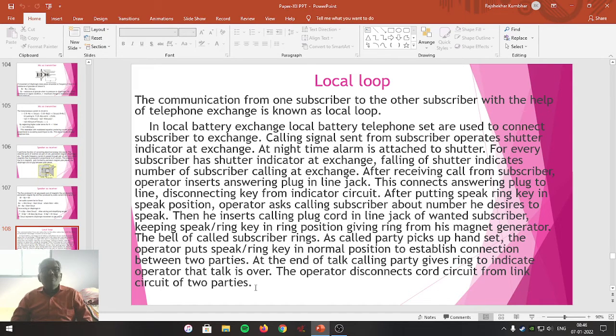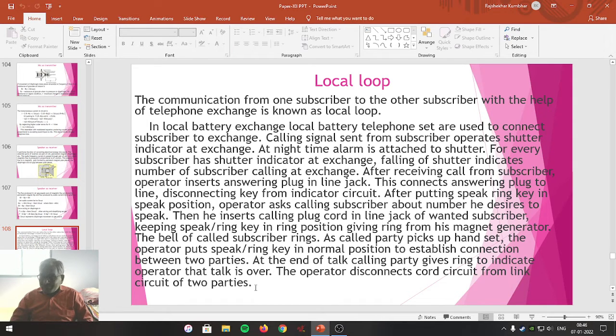Most probably, it was told that the operator was knowing the entire news from all the villages who were communicating through the telephone exchange, and this is the drawback of the communication through the telephone exchange at that time.